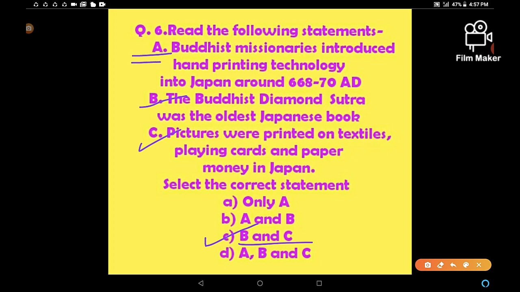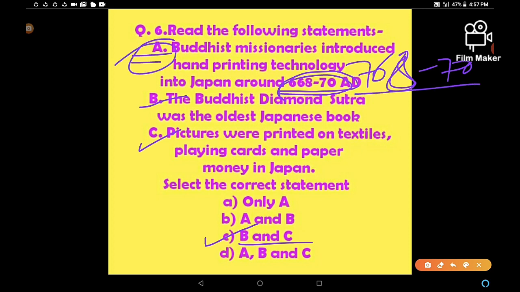A is the false statement. Why is this a false statement? Because Buddhist missionaries introduced hand printing technology into Japan around 768 to 770 AD, right? Not 668 or 670 AD. So this is a false statement.